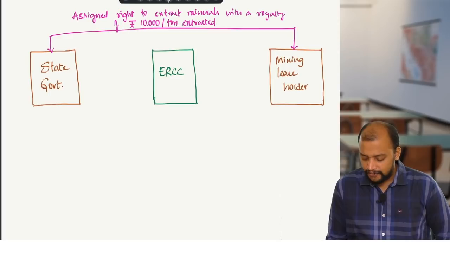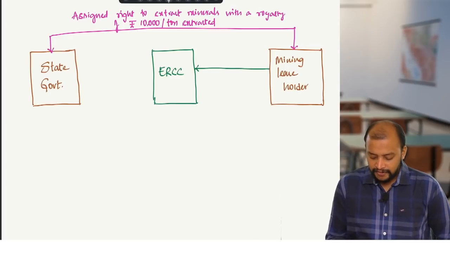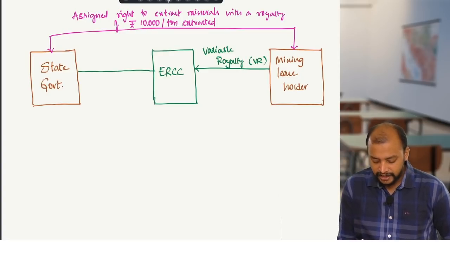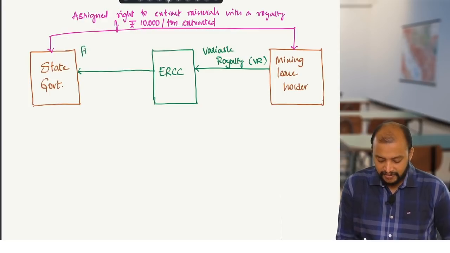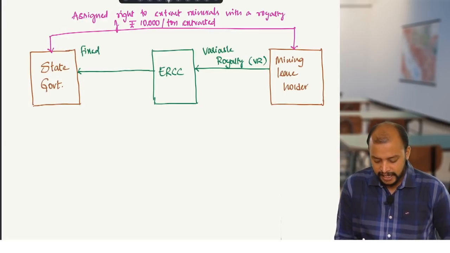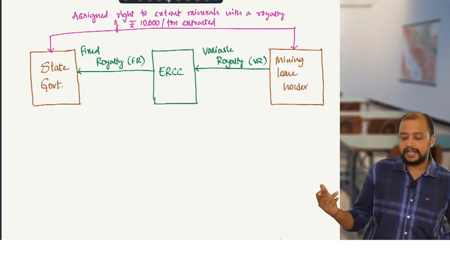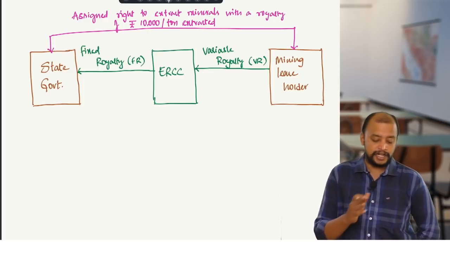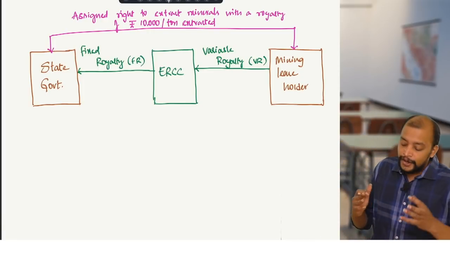They will receive variable royalty, VR, and will pass on fixed royalty to the state government. So the mining leaseholder will be paying variable royalty to the contractor, and the contractor will be passing on fixed royalty to the state government. Understood? For example,